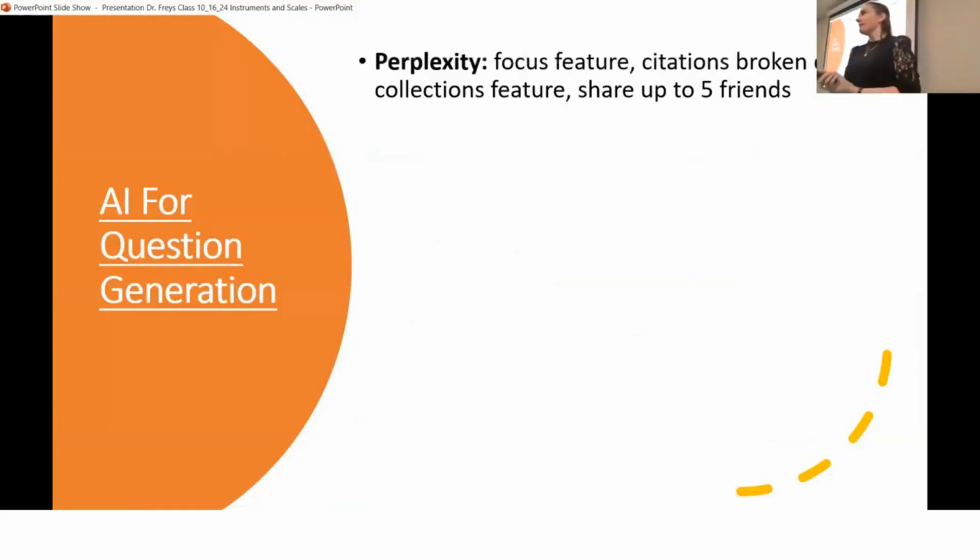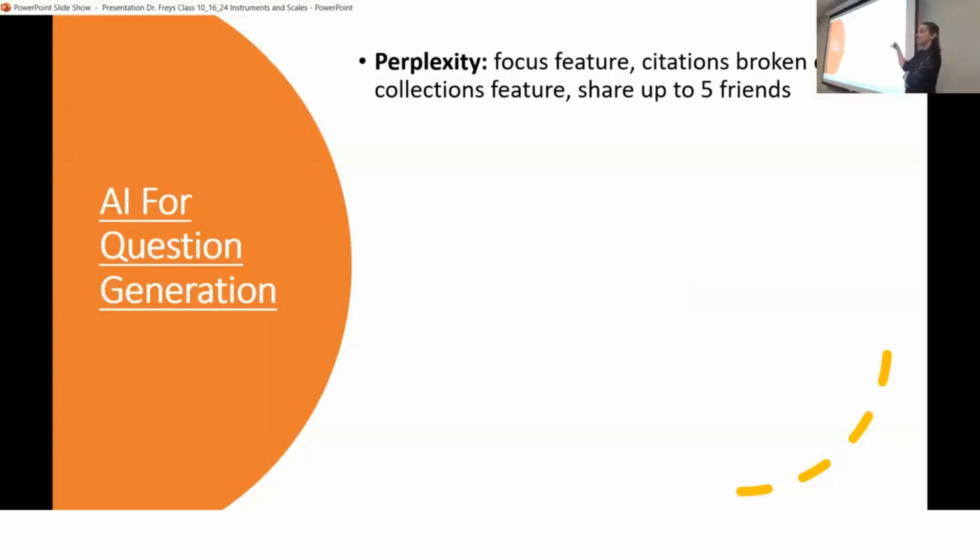Perplexity, who uses that chatbot? No one. Do you know that Perplexity actually is one of the only chatbots that breaks the citations down by section? It'll give you the exact citation of where that thought came from. And you can share Perplexity with up to 5 friends. So whatever you create, you can share with 5 friends. After that, you have to pay.